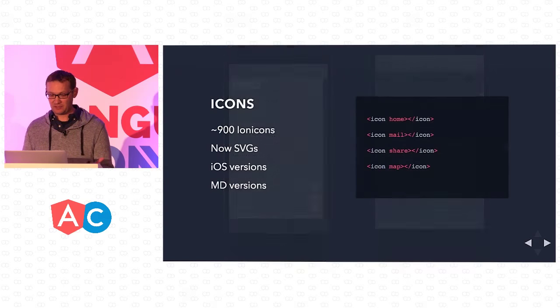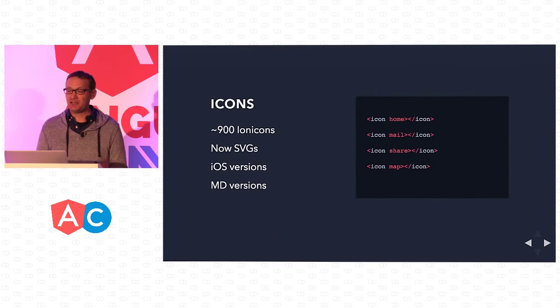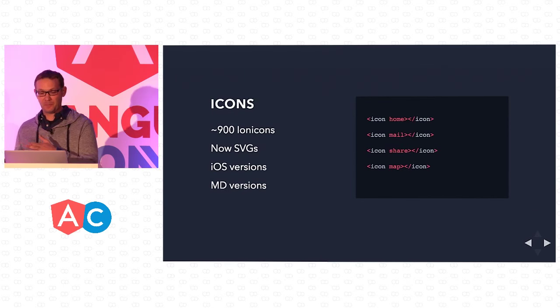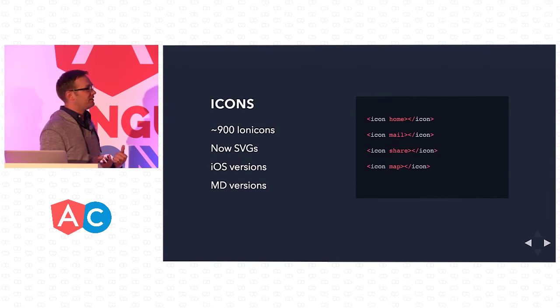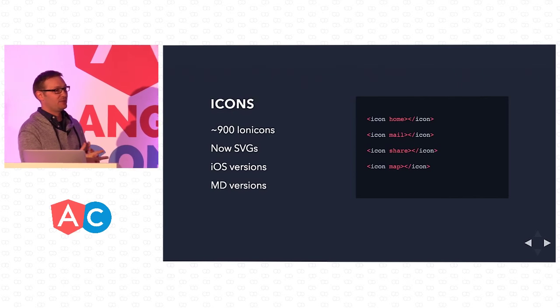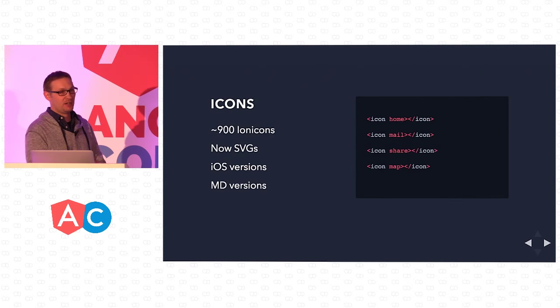Let me show you the next set of code here. So this is how you wire up an icon in Ionic 2. It's very, very simple. Icon, home. And Ionic is able to know which one you actually mean to use, depending on the platform it's being run from. And we actually have over 900 Ionicons that have been created that are MIT licensed, already wired up, ready to go in Ionic. And they're all now using SVGs.